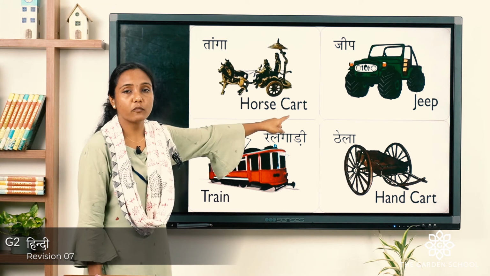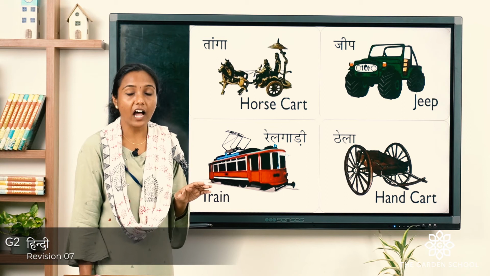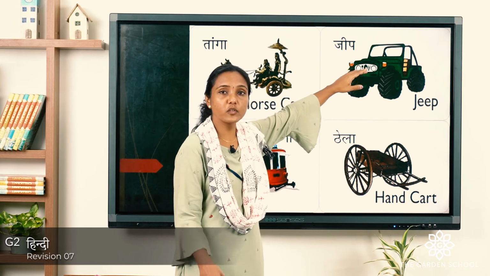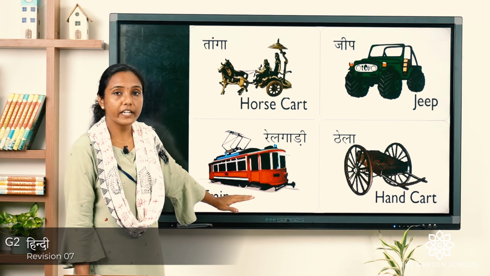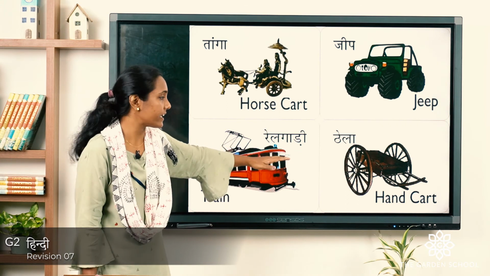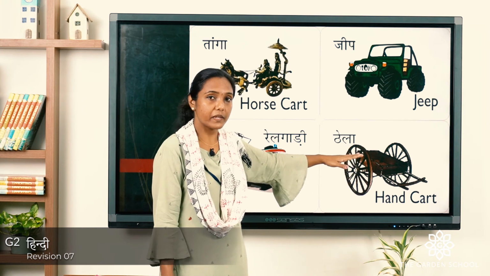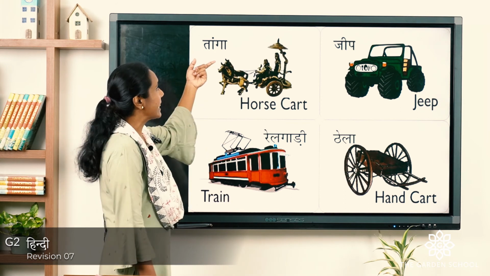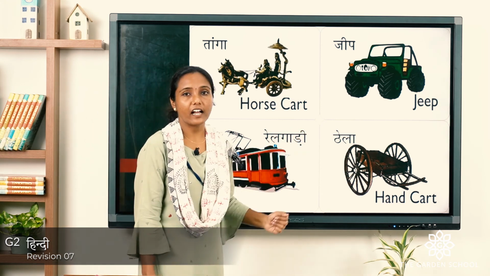It's horse cart. What do we call horse cart in Hindi? Tanga. Repeat with me, tanga. Yes, it's tanga. Next is jeep. In Hindi also we call same way, jeep. Next is train. What do we call in Hindi for train? It's rail gadi. Repeat with me, rail gadi. Then hand cart, what we call? Thela. Repeat, thela. So shall we say it together again? Join with me. Tanga, jeep, rail gadi, thela. Got it?